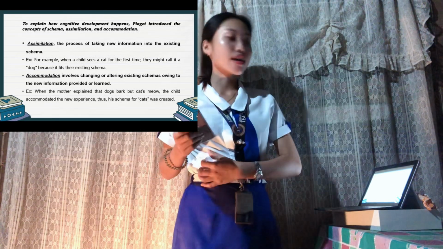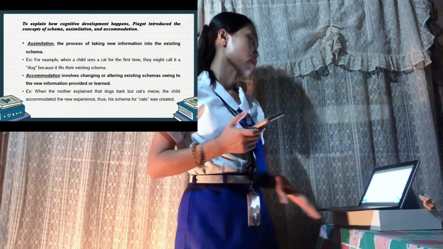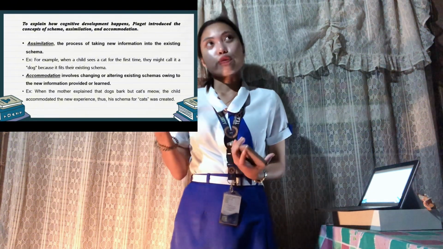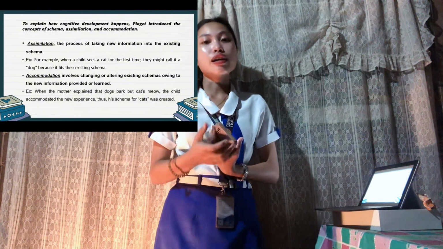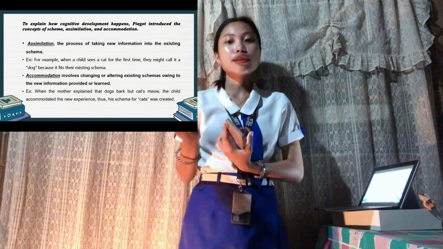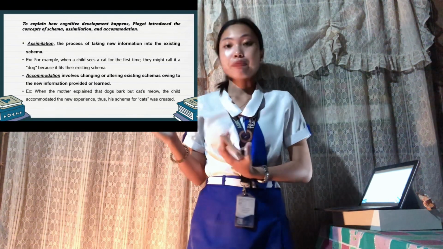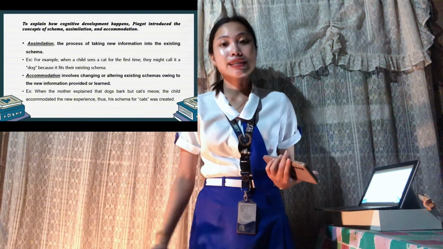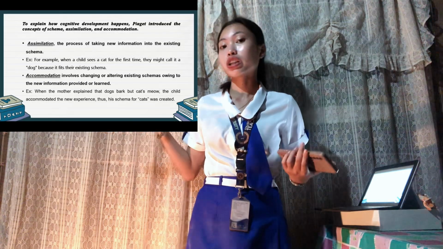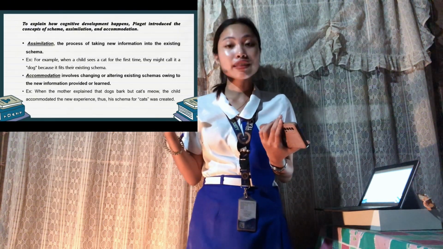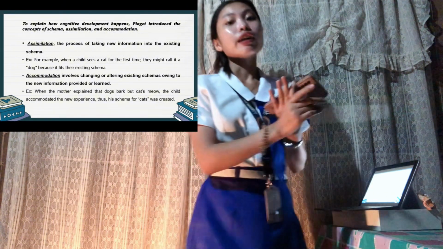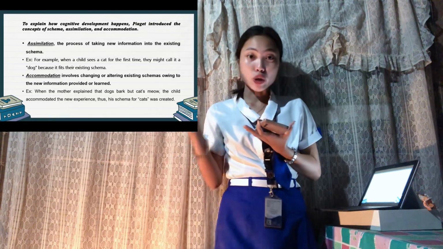Next is important concept is the assimilation. Assimilation is the process of taking new information into existing schemas. So, for an instance, when a child sees a cat for the first time, kana makita sila og iring for the first time, they might call it a dog because it fits their existing schema. So, di ba ang schema is ang existing knowledge. So, in assimilation, when a child is makakita og cat, they might think of it as a dog because na sila same features like tail, ikog, or naiupat ka tiilang iro.